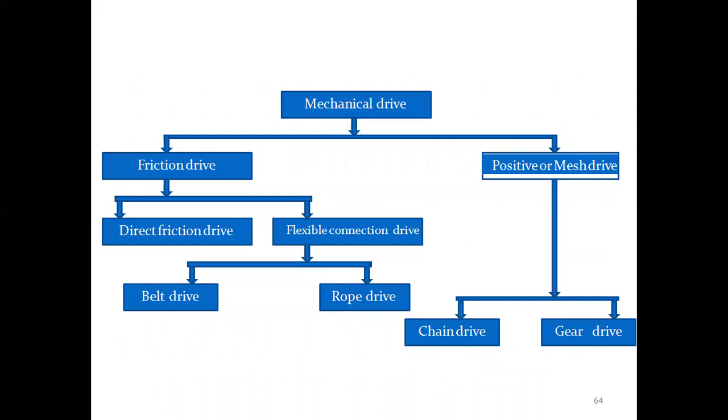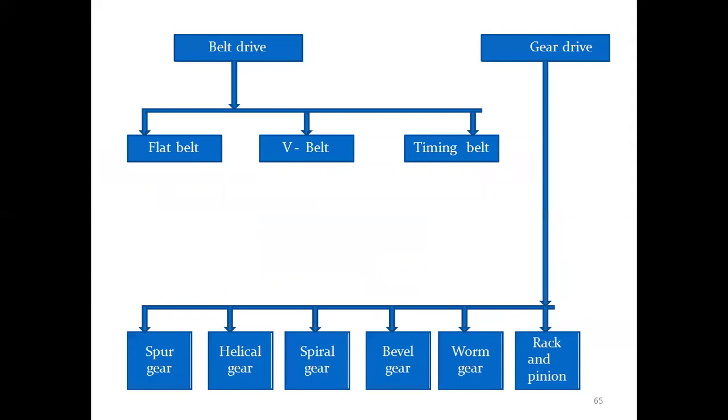Mechanical drives are classified into two: friction drive and positive or mesh drive. Friction drive has direct friction and flexible connection. In the case of flexible connections, we have belt drive and rope drive. Whereas in the positive or mesh drive, we have chain drive and gear drive. In the case of a belt, we have three different belts: flat, V-type and timing. In gears we have spur, helical, spiral, bevel, worm, and rack and pinion.